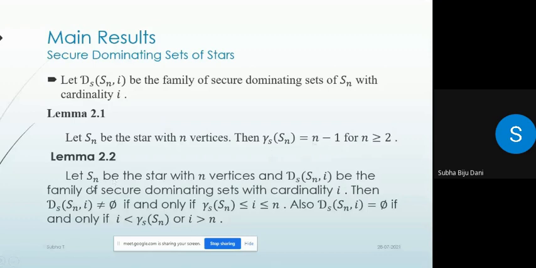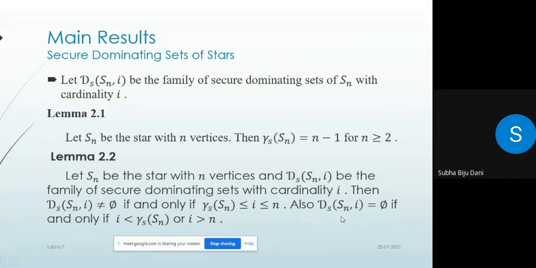Lemma 2: ds(Sn, i) is not equal to empty set if and only if gamma_s(Sn) is less than or equal to i less than or equal to n.